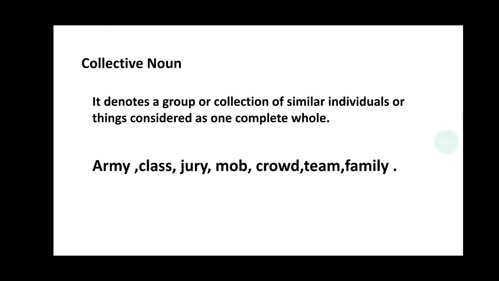So a collective noun denotes a group or collection of similar individuals. All will be in the same group. If we say a herd of cows, it means lots of cows are there. That's why we use herd. So it denotes a group or collection of similar individuals or things considered as a complete whole. Things like a bunch of keys. It means lots of keys are there.